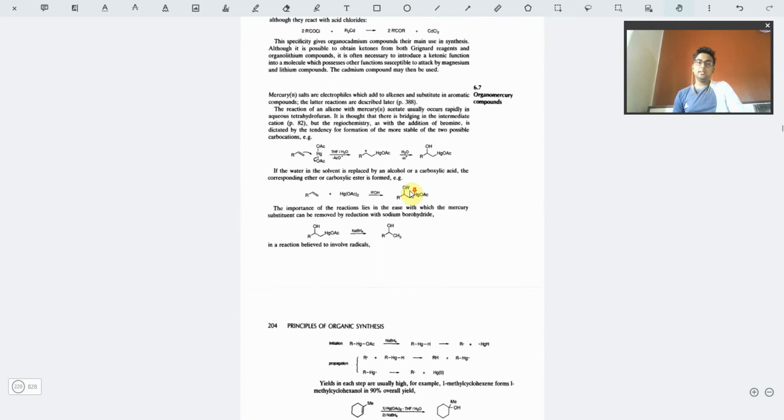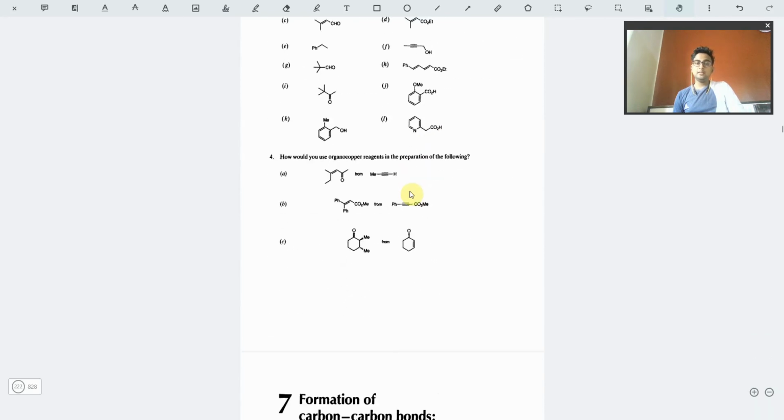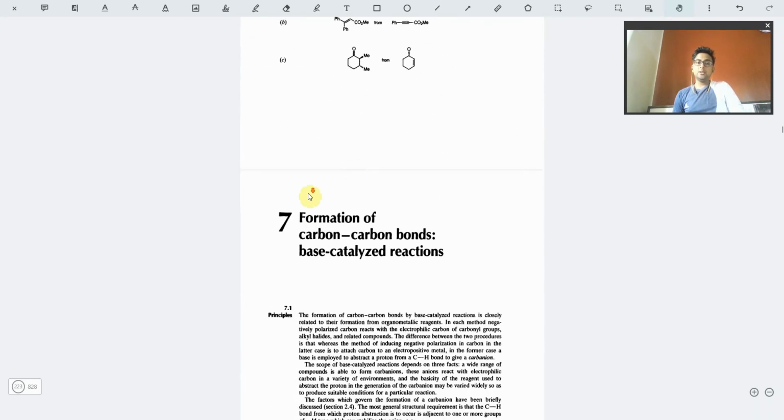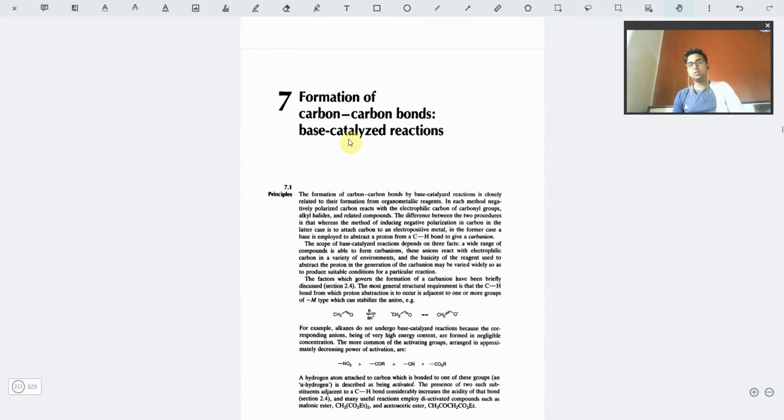So yeah, this is the case. You can see many reactions are given. Now this chapter, as I explained to you earlier, is one of the best chapters that are there. This chapter and the next one, that is base catalyzed reactions and acid catalyzed ones, would provide you enough information so as to not need to follow any other reference book as such.